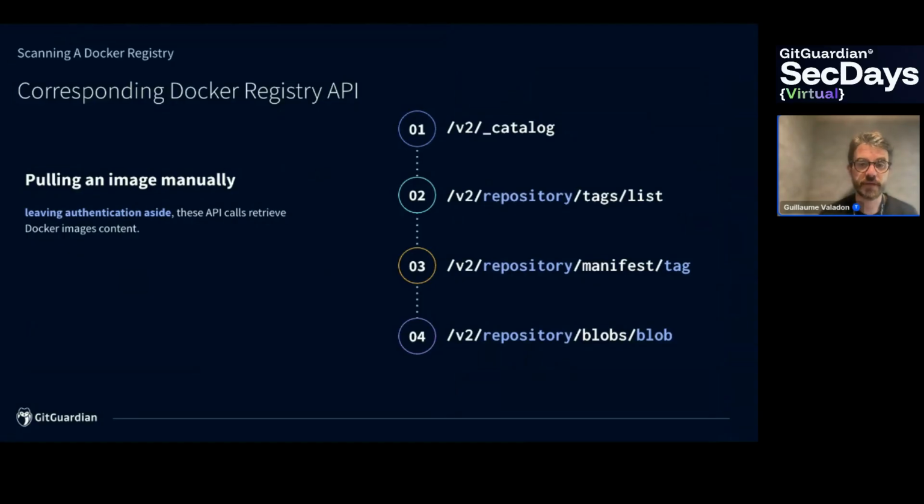The first one is v2 catalog, which is used to list all of the repositories in a registry. Then for each repository, you'll get the list of tags. Then using the tag and the repository name, you'll finally get the image manifests, and then using the manifest, you'll get the list of layers and the config file. So that's one of the first slides that I discussed today. And then you can start to scan for secrets.